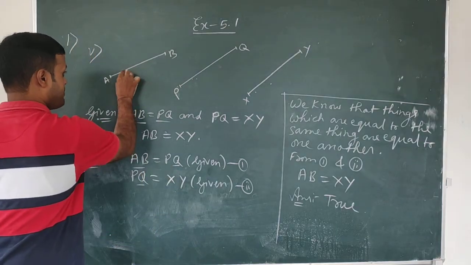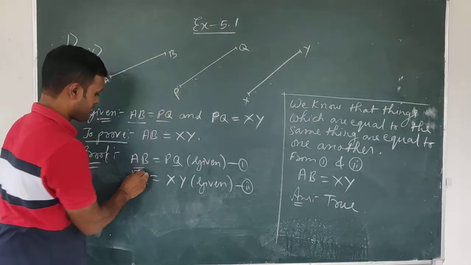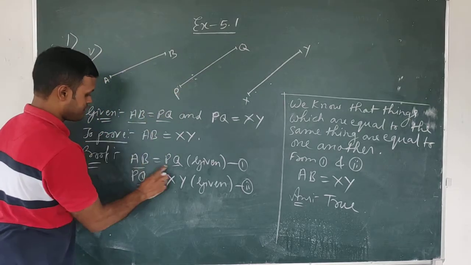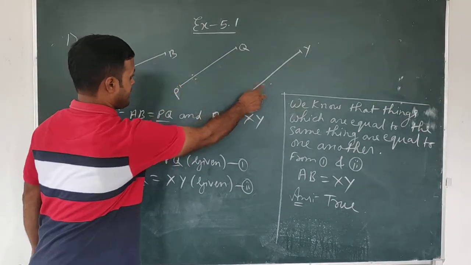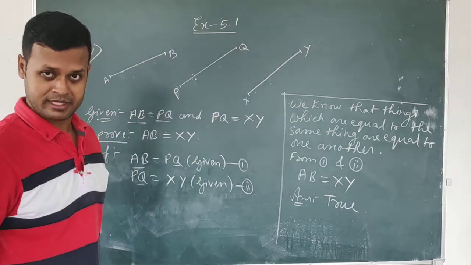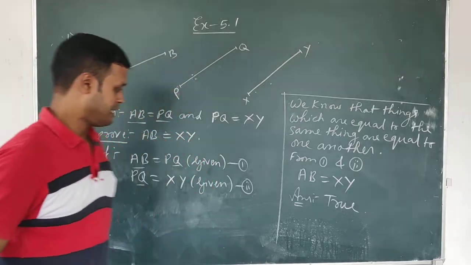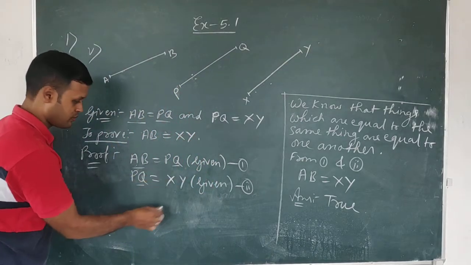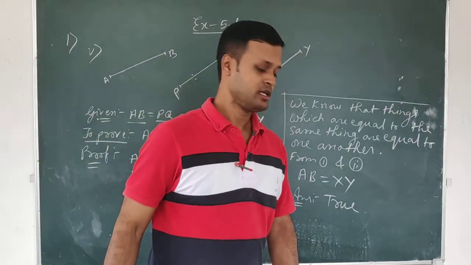So you see, AB is equal to PQ, it is given to us, and XY is also equal to PQ. That means both AB and XY are equal to the same thing, PQ. That means AB and XY will be equal. AB is equal to PQ, XY is also equal to PQ. Therefore, AB is equal to XY. Therefore, the answer is true.